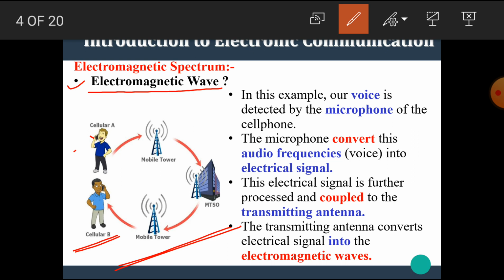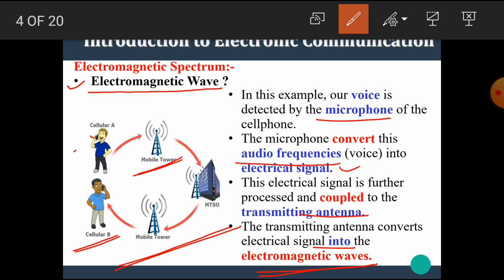In this example, our voice is detected by the microphone of the cell phone, or simply the mic of our mobile phone. The microphone converts these audio frequencies, that means our voice, into an equivalent electrical signal. This electrical signal is further processed and coupled to the transmitting antenna. This is the antenna. We can also call it a mobile tower. This transmitting antenna converts the electrical signal into the electromagnetic waves.